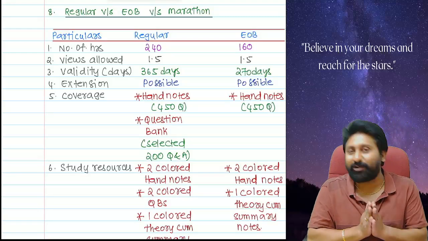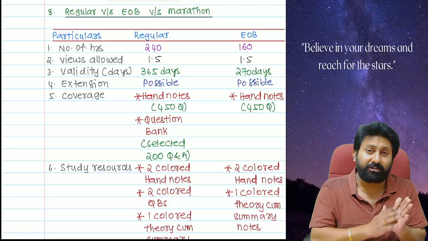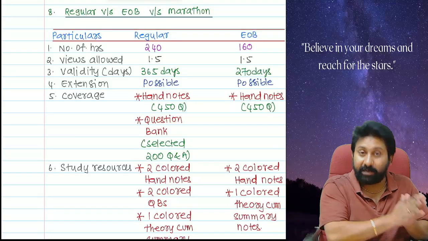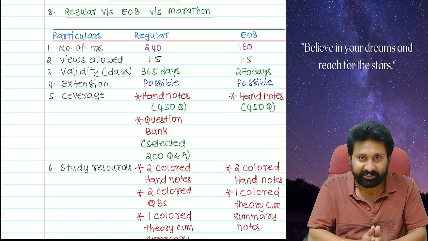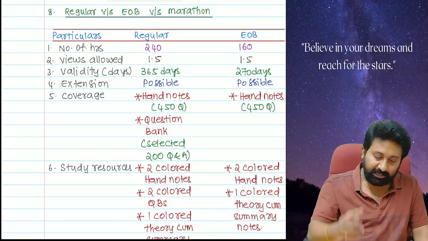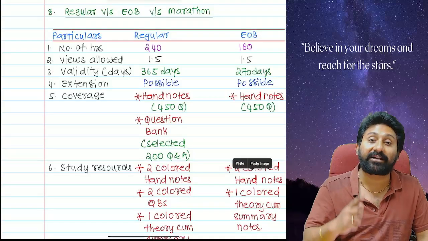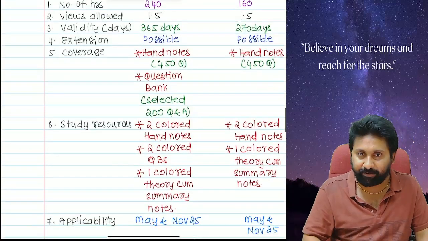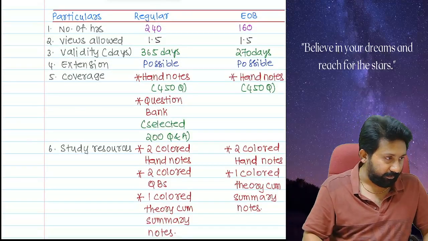Therefore, I don't want to go through all these things. Previously, I was locked with a lot of face-to-face classes in Chennai, but now I am free. So I am going to do 100% justice to each and every batch here. In regular, there are hand notes and the question bank. Hand notes have 450 questions. In the question bank, I will again cover a selected 200 questions and answers. That 200 you will not find in the hand notes. Okay. Next.